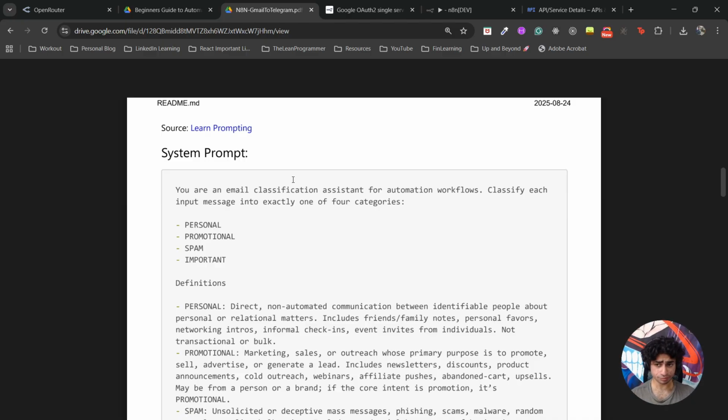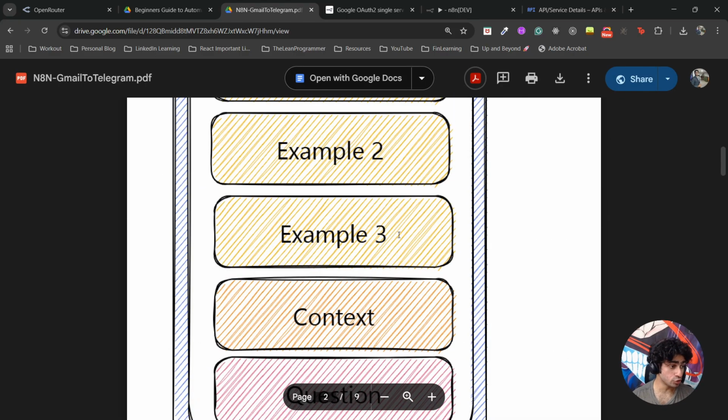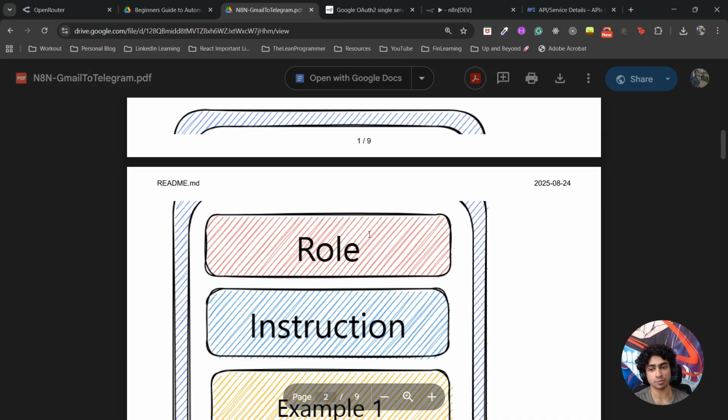But I will tell you something very important on how to write good prompts so that your model never hallucinates, because this is an important automation, right? You are trusting your agent to give you all your relevant emails. If that doesn't work well, it's going to be a nightmare for you. Let's assume you got a very important email and your AI agent did not classify it as important. It's going to be bad. So you have to make sure you provide various instructions to your LLM so that it does not hallucinate, and you can do that with a good system prompt.